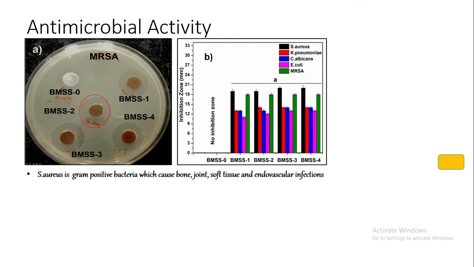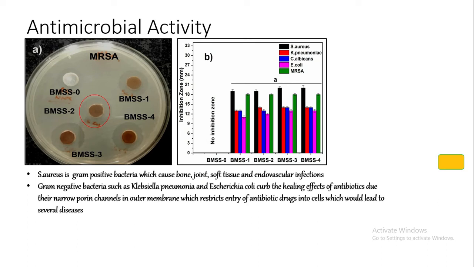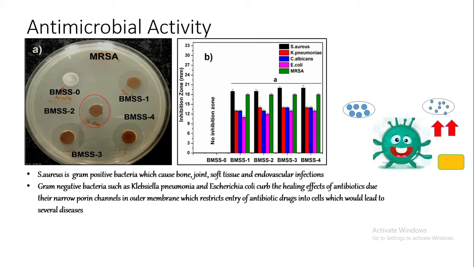S. aureus is a gram-positive bacteria which causes bone, joint, soft tissue and endovascular infections. Whereas gram-negative bacteria such as K. pneumoniae and E. coli curb the healing effect of antibiotics due to the narrow porin channels in their outer membrane, which restrict the entry of antibiotic drugs into cells, leading to several diseases. This is a picture showing how the pore size reduces in these bacteria, which restricts the entry of antibiotics.